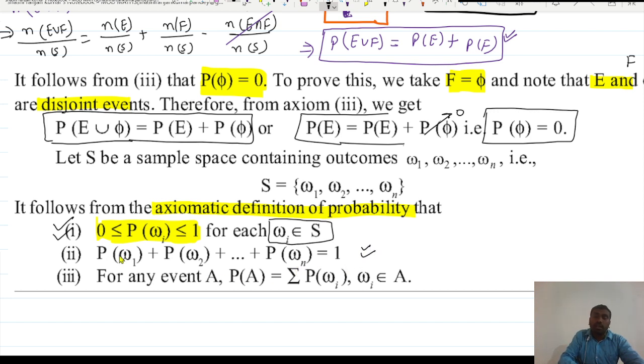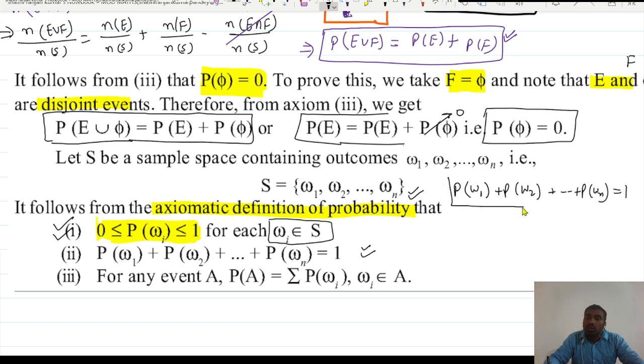Similarly, let us suppose here we have the sample space, and these are the sample points omega 1, omega 2, omega 3 up to omega n. Individually, if you find the probability of omega 1 plus the probability of omega 2 plus dot dot dot plus the probability of omega n, and you add them, you will always get 1.